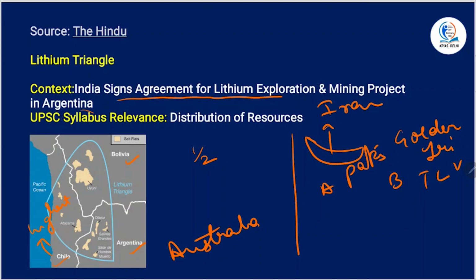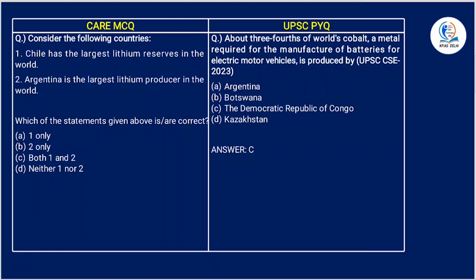All right. Consider the following statements. Chile has the highest lithium reserves in the world. True. Argentina is the largest lithium producer in the world. No, it is Australia, right? So, statement 1 is correct.